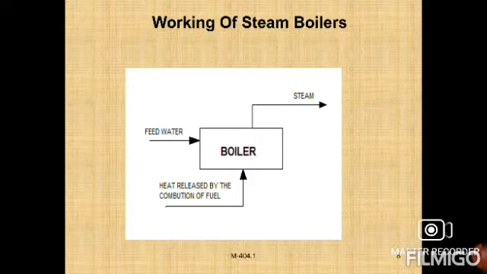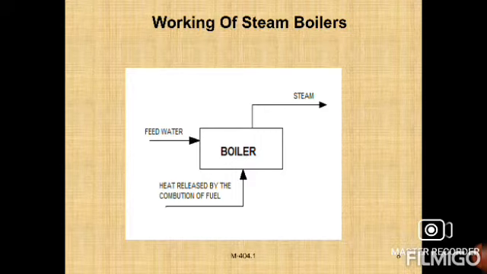You can observe the boiler is a steel shell. Water is supplied with the help of a pump to some height, some amount of water, and heat is supplied to the boiler continuously. So the water is heated continuously and is completely converted into vapor by the continuous supply of heat to the boiler. So the steam is generated. This is the main principle, right?